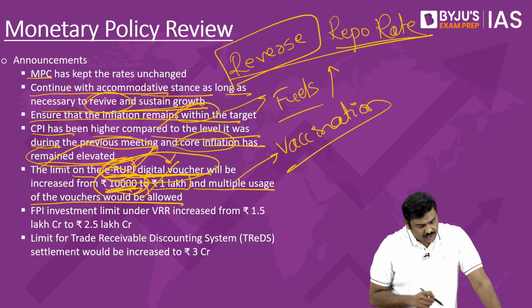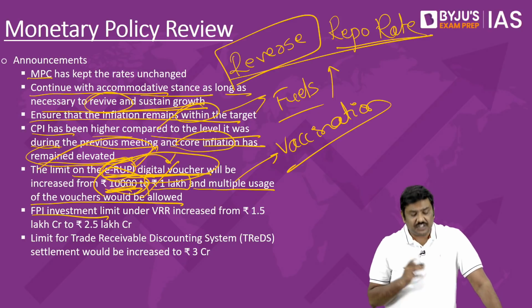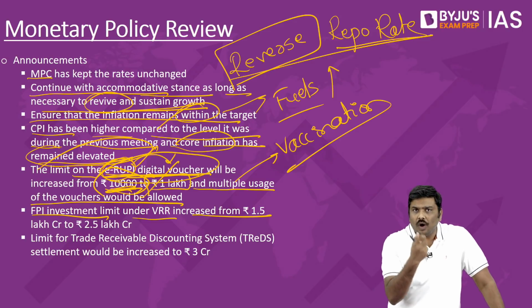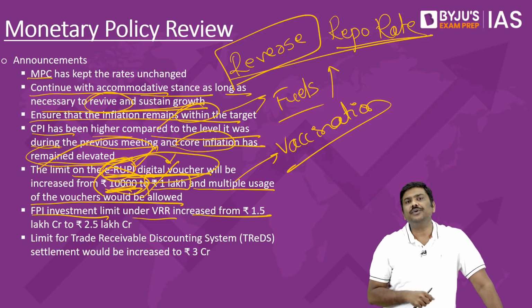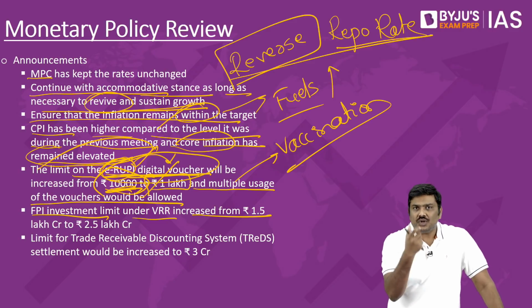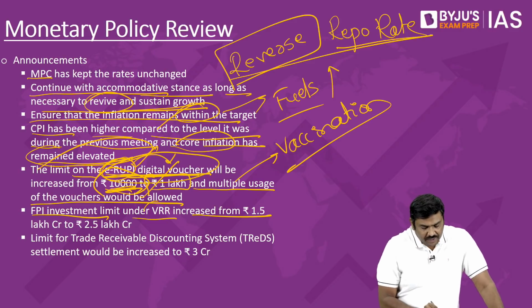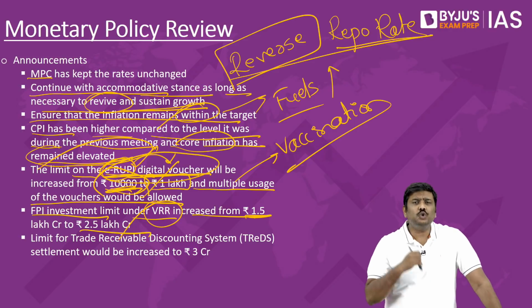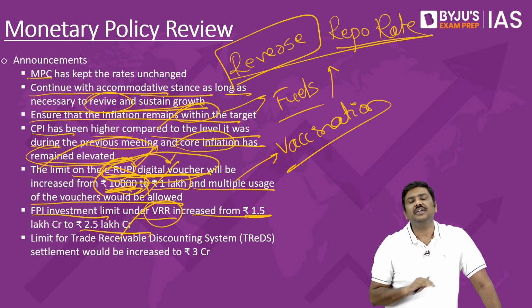as such. Next, FPI investment limit under VRR, that is VRR essentially stands for voluntary retention route. Is it okay? VRR essentially stands for voluntary retention route. So under this particular route, the limit has been increased from 1.5 lakh crore rupees to 2.5 lakh crore rupees. So what is the importance of this? Importance, first and foremost, understand this.